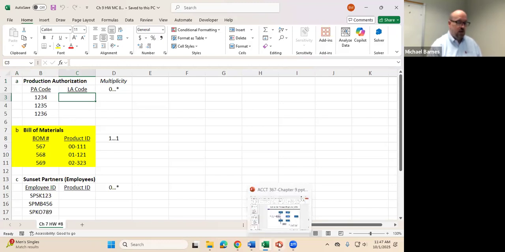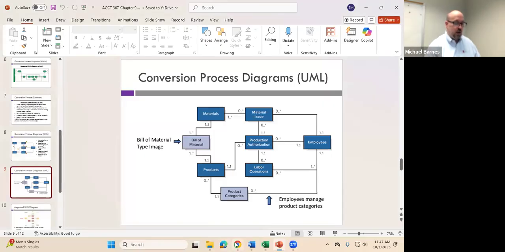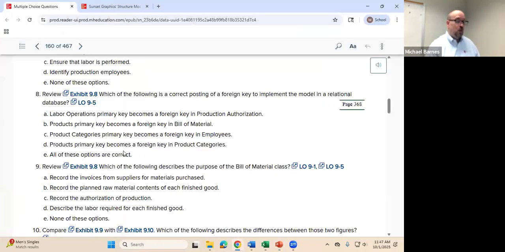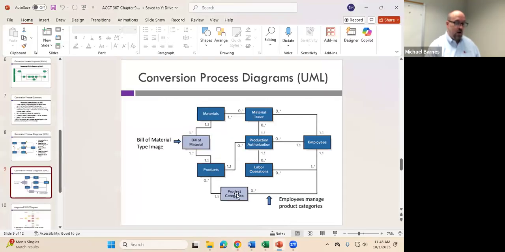All right. Let's go ahead and think about C and D as well, which is a spoiler as to why B is correct. Product categories' primary key becomes a foreign key in employees. Let's take a look. So employees can manage 0 product categories or can manage multiple product categories. Do we have a similar problem here?